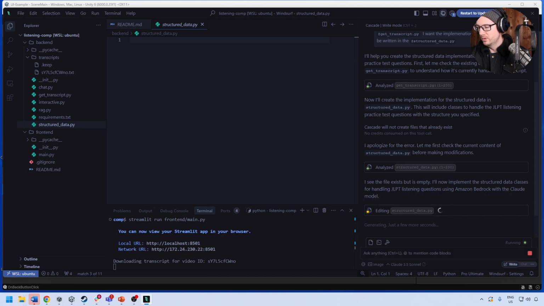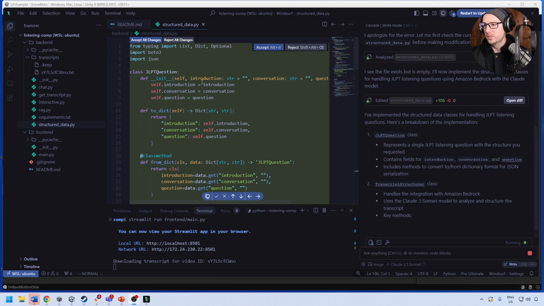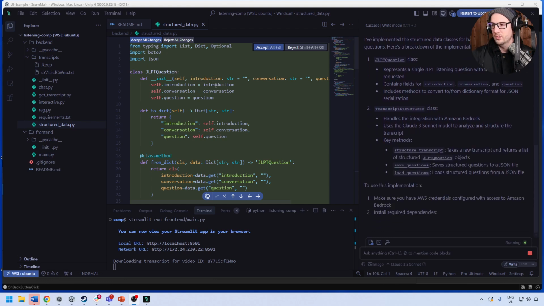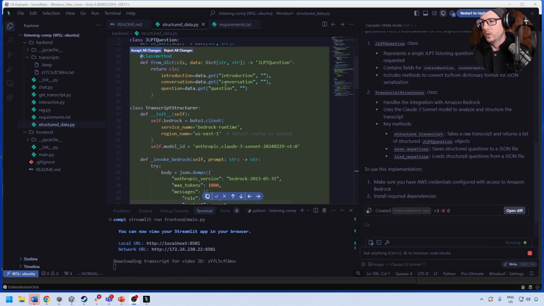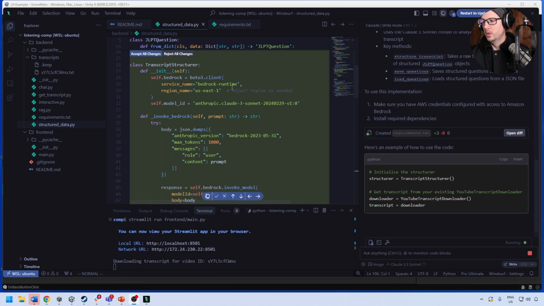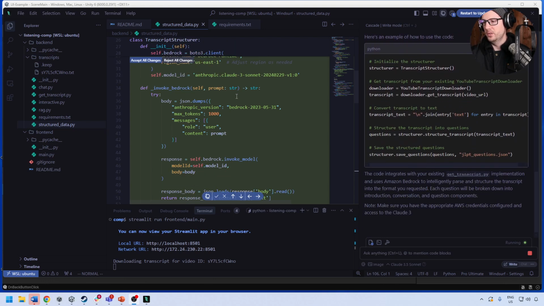Okay, we'll give it a moment to go through its implementation. I also noticed this is new, maybe? MCP servers, I'm not sure what that is. As soon as I paused, I got code. Here we can see it's following the structure: introduction, conversation, question. We have a dictionary and this format. It's using Amazon Bedrock, but it's using Anthropic Claude. So it's not doing what I asked it to do.